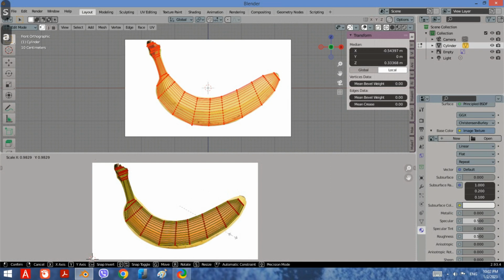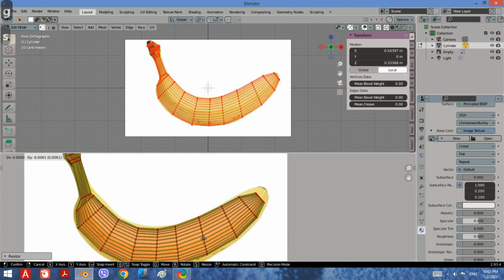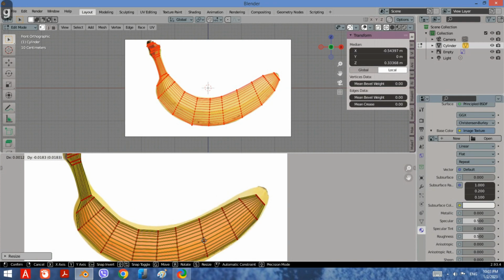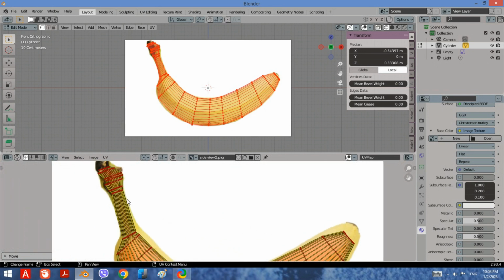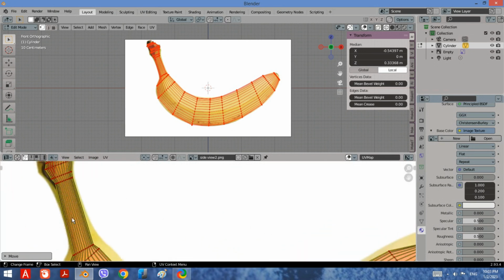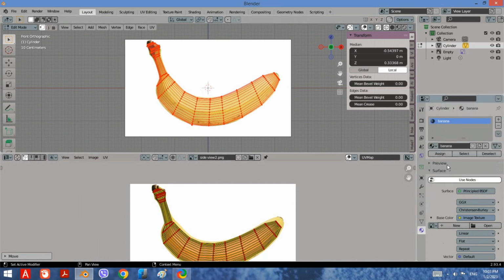Make sure all points are selected and go to Material Properties. Click Assign.